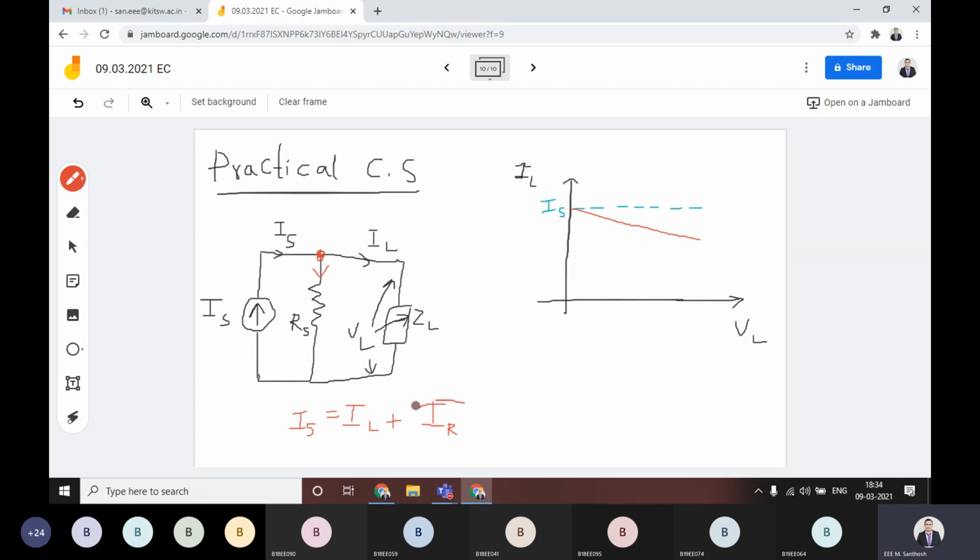That means the current flowing through the resistance. Okay, what is this value? Current flowing through the resistance. That is equal to, the voltage here is the same in both cases, that is equal to VL only. That means if you calculate this value, IR is definitely directly related.